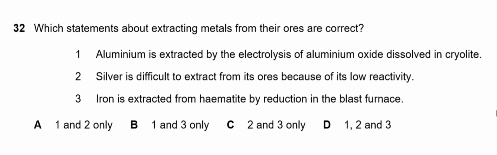That part of the statement is correct, but the first part that says it is difficult to extract from its ore is not correct, because the metals which are below in the reactivity series are less reactive, so they don't form very stable compounds, so it is very easy to extract them from their ores just by reduction with carbon. Statement 3 says that iron is extracted from hematite by reduction in the blast furnace.